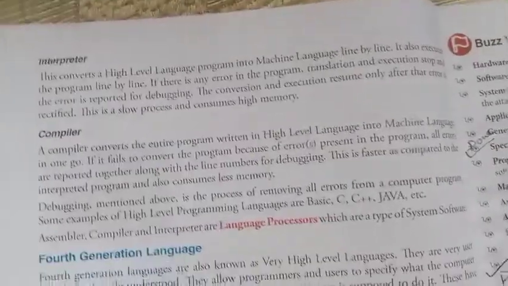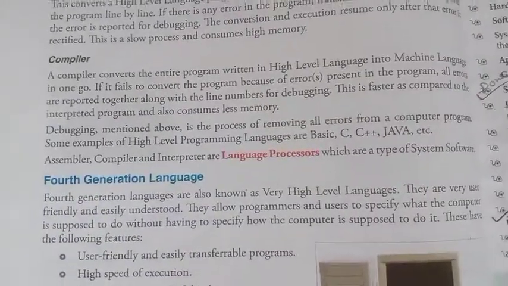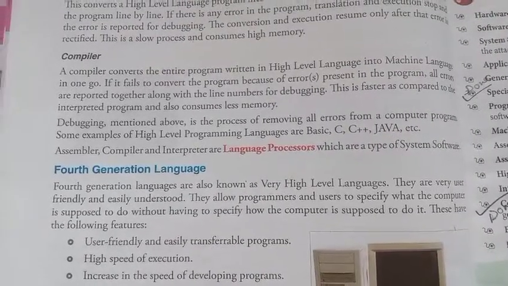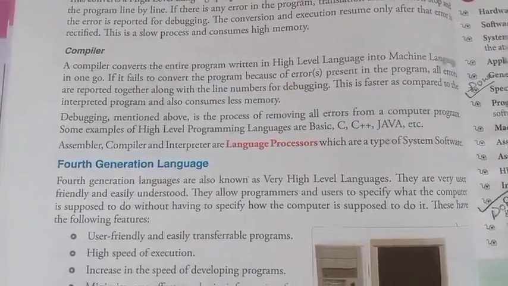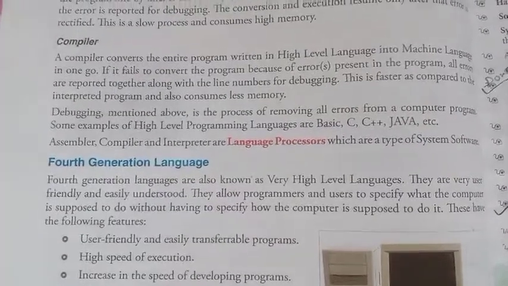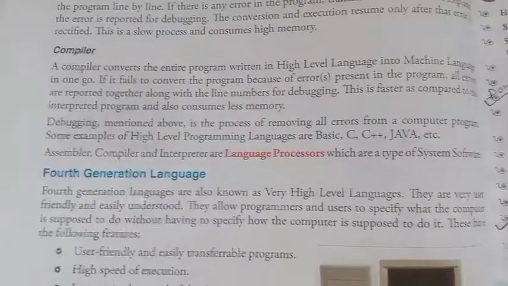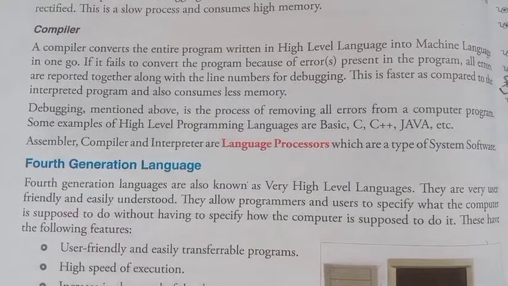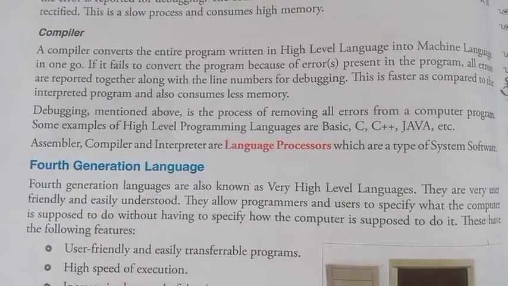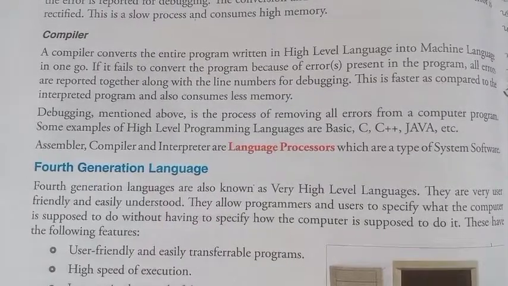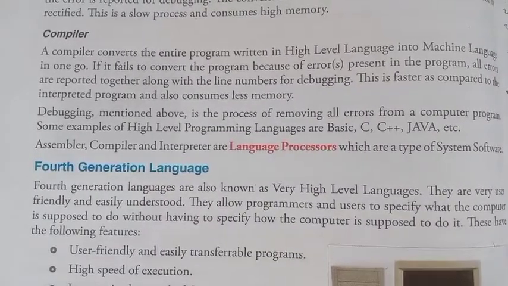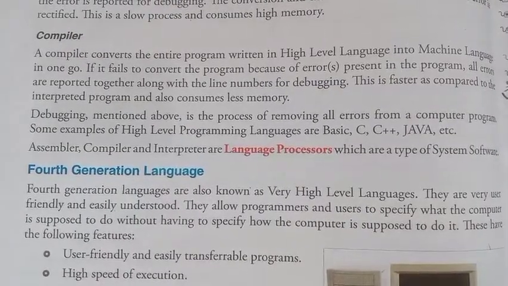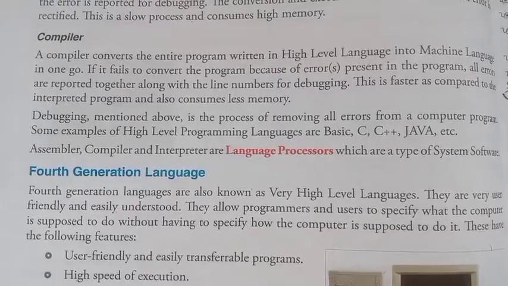What is a compiler? Compiler means collecting things together, इकट्ठा करना. A compiler converts the entire program written in high level language into machine language in one go. Whether the program is 100 pages or 200 pages, the compiler converts the entire program into machine language in one go. If it fails to convert the program because of errors present in it, all errors are reported together along with the line numbers for debugging.